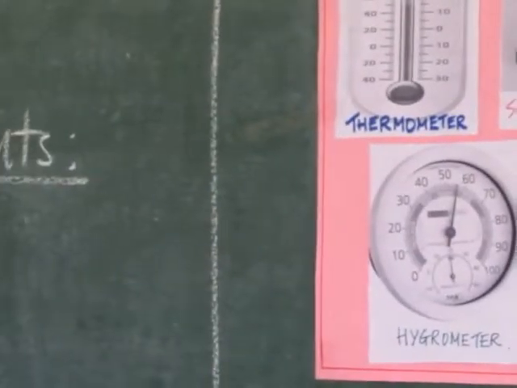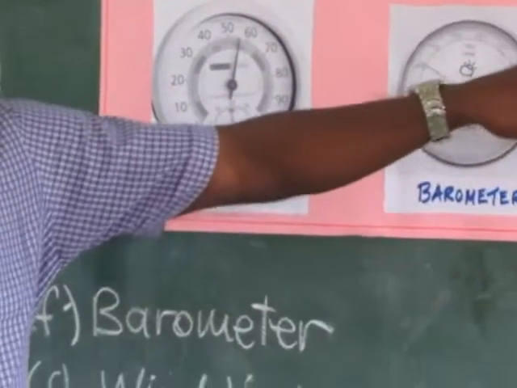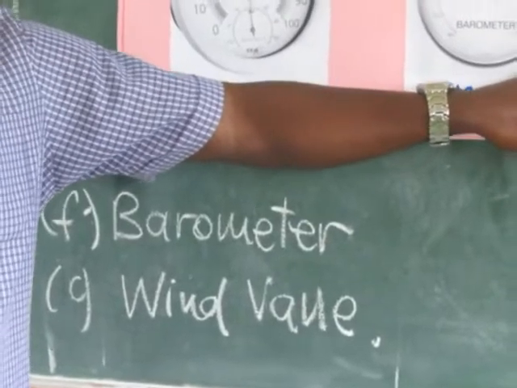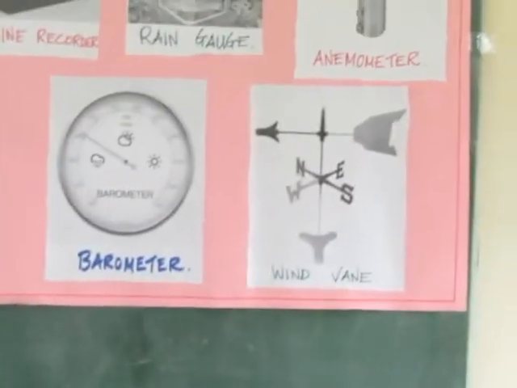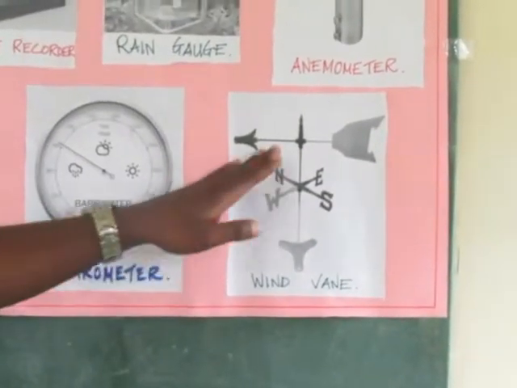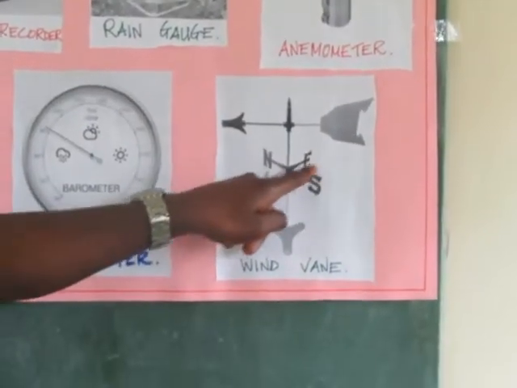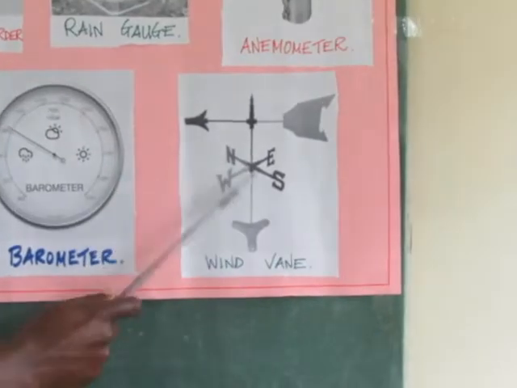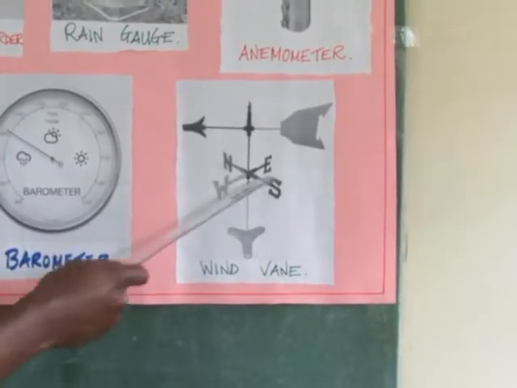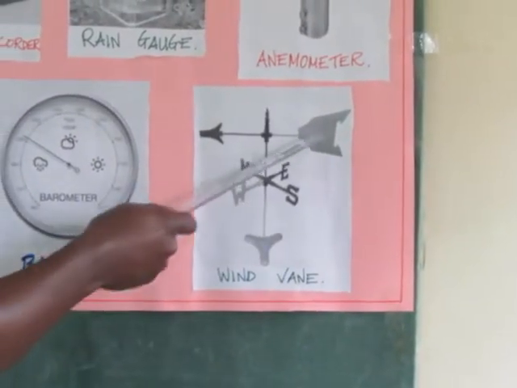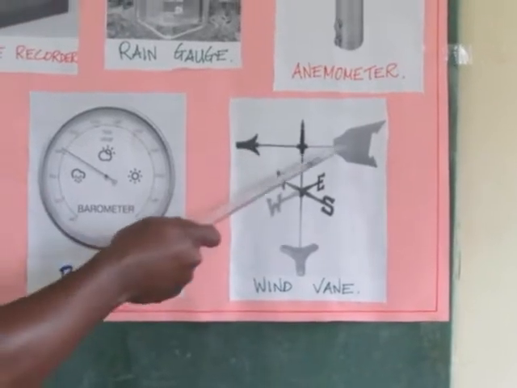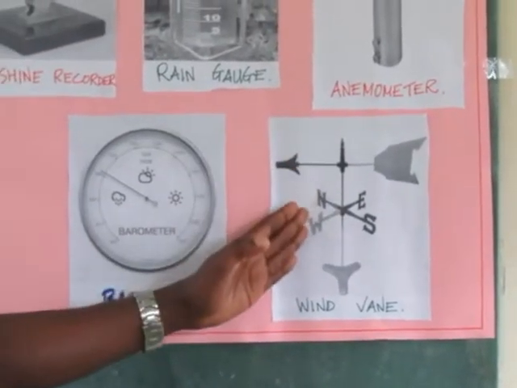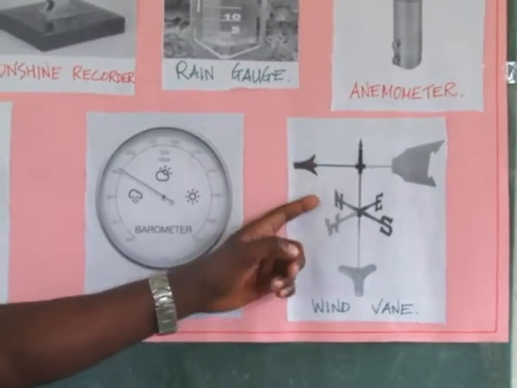Now, wind vane. A wind vane is used to record the direction of the wind. Where does the wind move in? You have the four directions in the compass. We have the north, the south, the east, and the west. So this arrow line will show the direction in which the wind is moving.